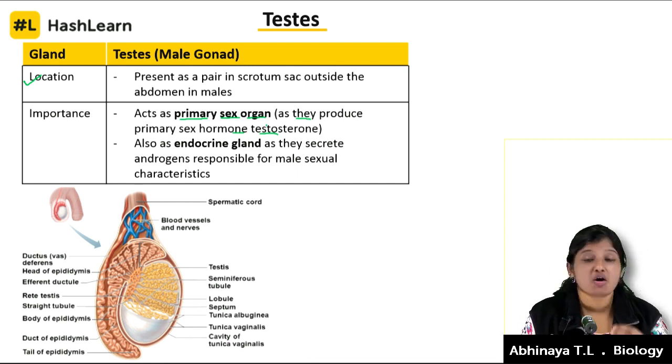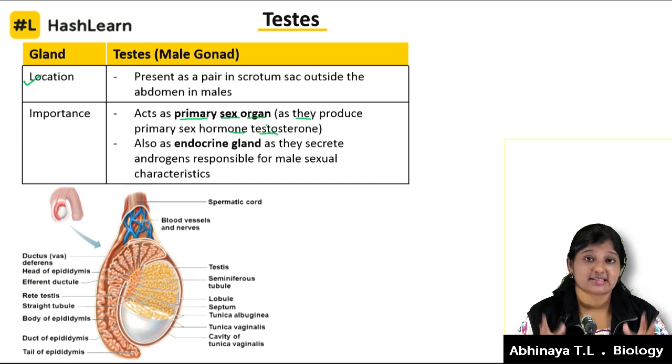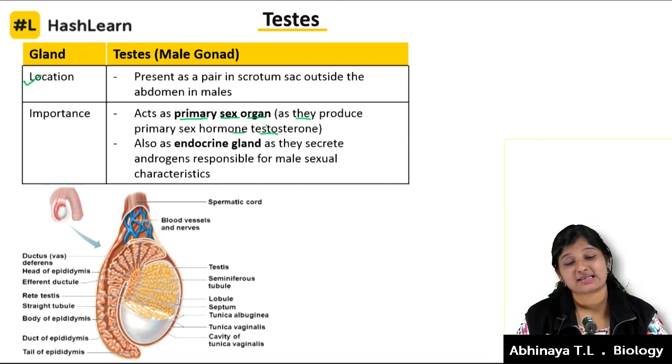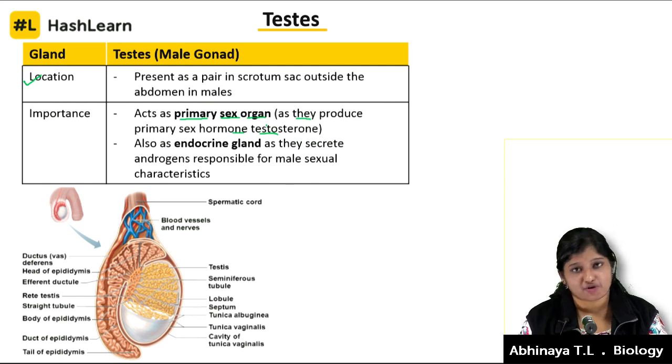Okay, and they are called endocrine glands because they are going to secrete a set of hormones. See, testosterone is not the only hormone; there is a class of hormones produced by the testis which is called androgens.